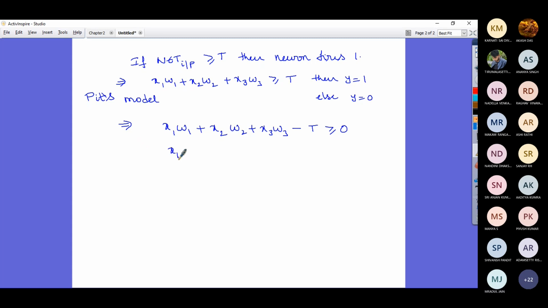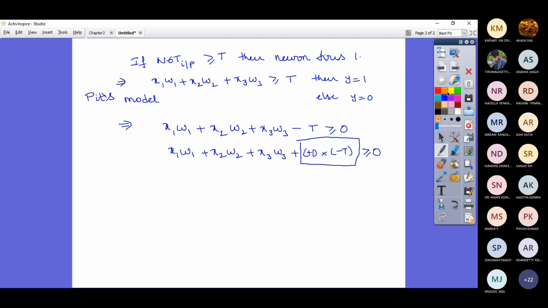Now x1 w1 plus x2 w2 plus x3 w3 plus 1 into minus t greater than or equal to 0. Is that fine? Yes, sir. If you notice, I'm going to call this particular entity the bias.